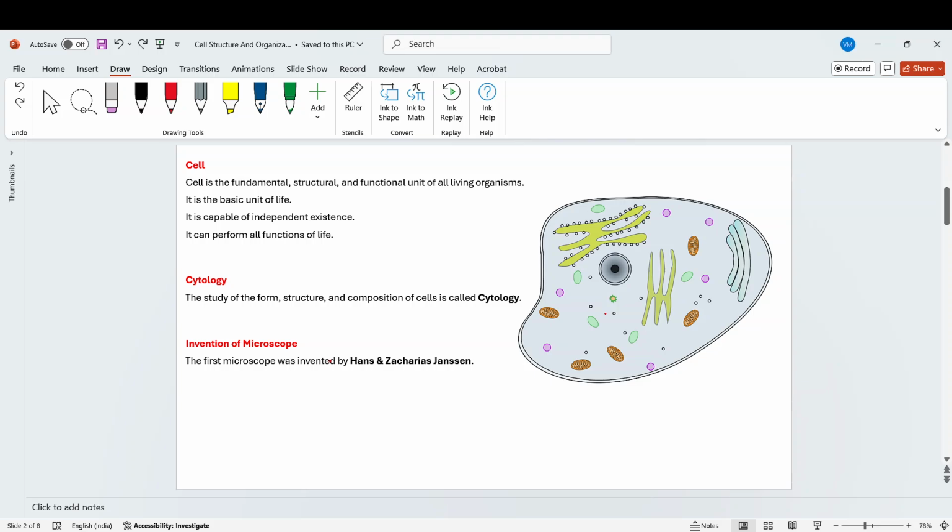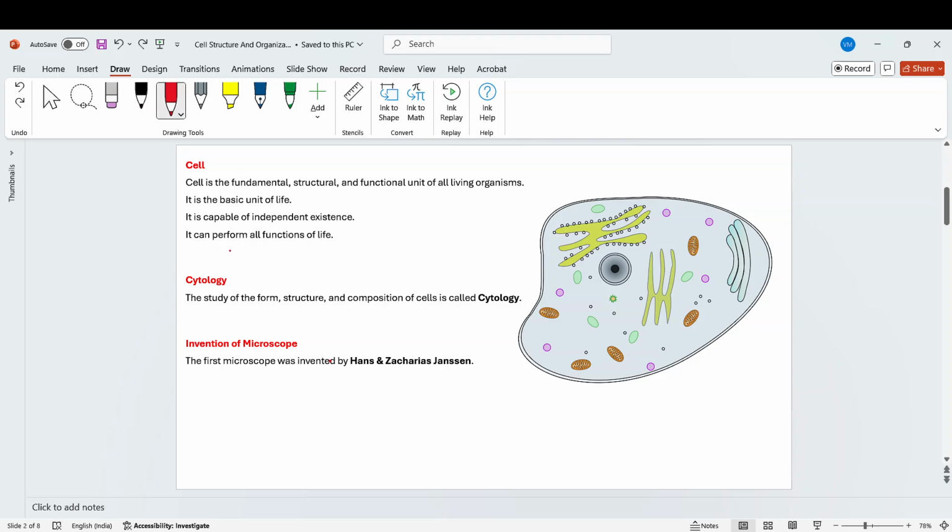So, what exactly is the cell? As we can see, the cell is a very tiny structure. In the cell, there is cytoplasm. Cytoplasm is a jelly-like substance. In that substance, many different types of cell organelles are present, which perform their unique functions and help the cell to perform and survive. So, the cell is a fundamental structural and functional unit of all living organisms.